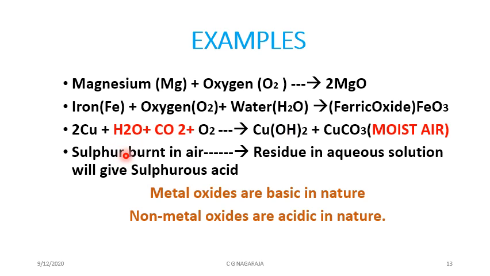Sulfur is a non-metal. When it burns in air, it produces a powder. When it reacts with water, it becomes sulfurous acid. That means both the metals and non-metals have the capacity to burn in oxygen. They burn in oxygen. They can react with water. Metal oxides are basic in nature. Non-metal oxides are acidic in nature. That means when you take the aqueous solution of a metallic oxide, it turns red litmus blue, and a non-metallic oxide turns blue litmus red.